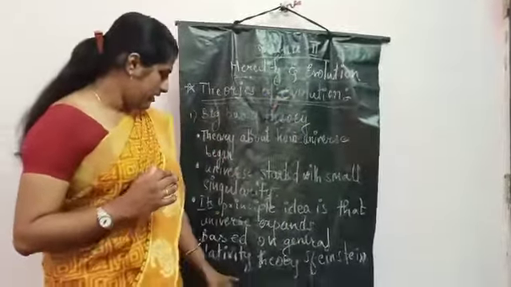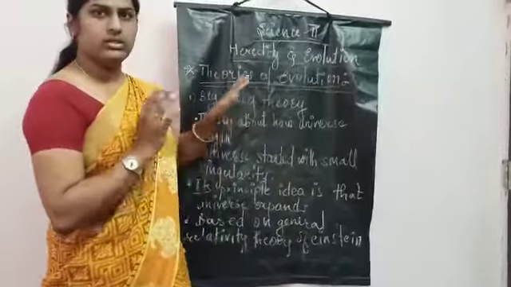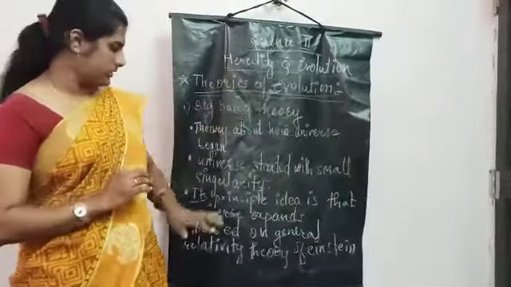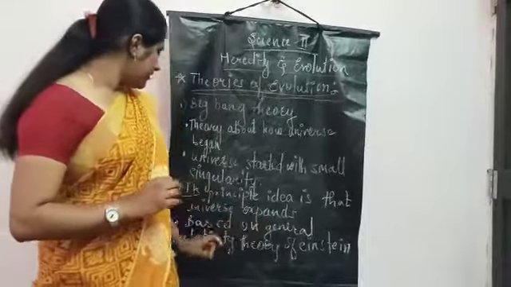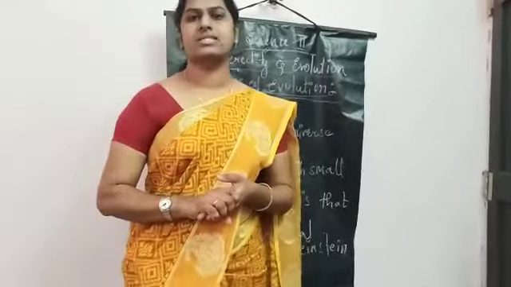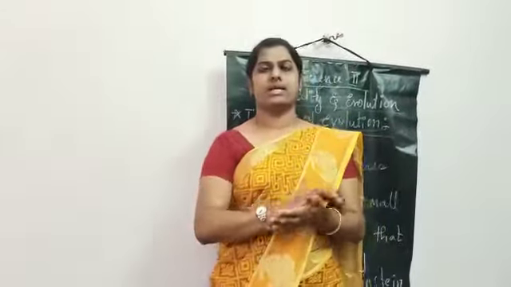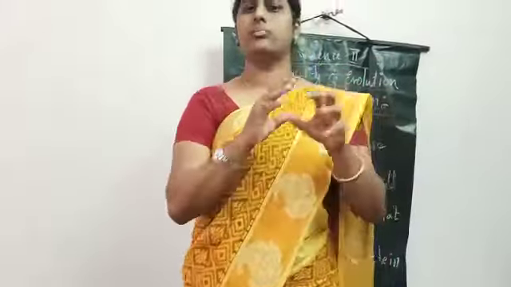Coming to the next point, the theory of origin, that is the Big Bang theory, is based on the general relativity theory given by Einstein. Albert Einstein, we are all familiar with, a famous person. So what was Albert Einstein's theory? Albert Einstein explained the theory of relativity. Now what did that theory of relativity say? If we go by the name, consider the word relativity. Relativity means relating something with something to prove something.